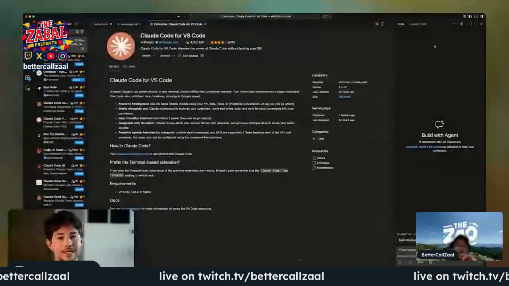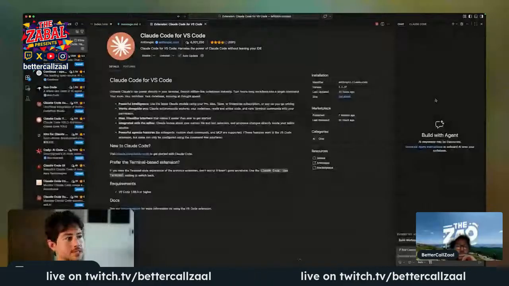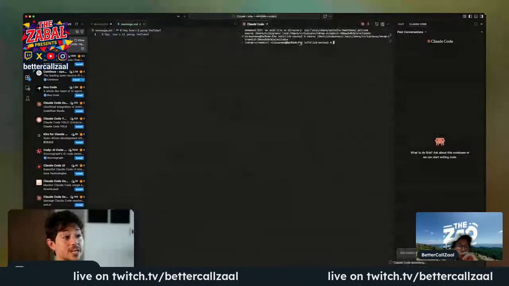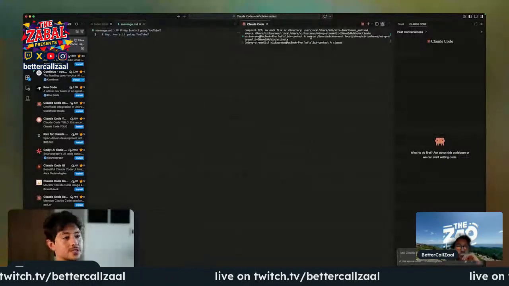The question is, okay, I have that. How do I actually use it? Well, it's really easy. If you just go to the top right-hand corner of this little agent window, you can now just click on Claude Code. But you'll also see that there's a Claude logo up here as well. What does this mean? If you click on this, you'll open up another window. In my case, I open it up with the terminal default, so it's going to open up in the terminal.